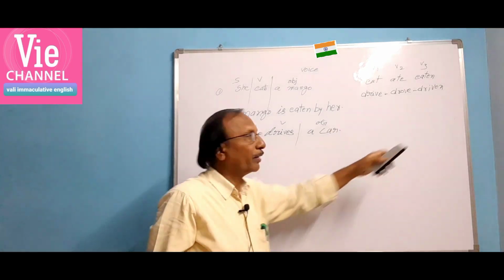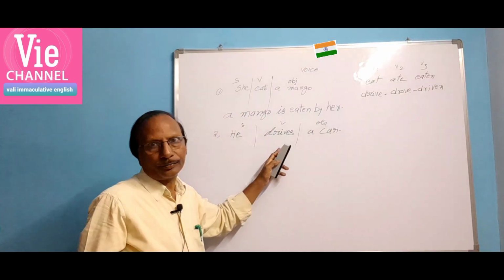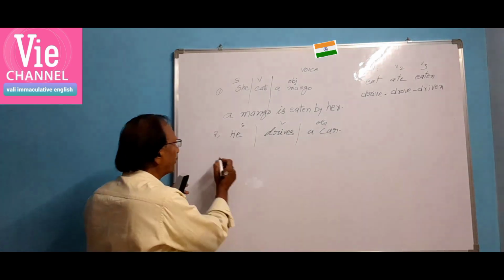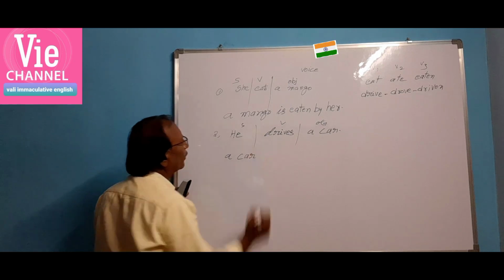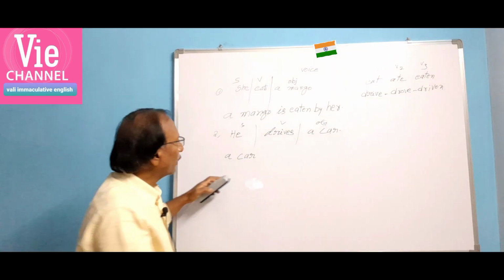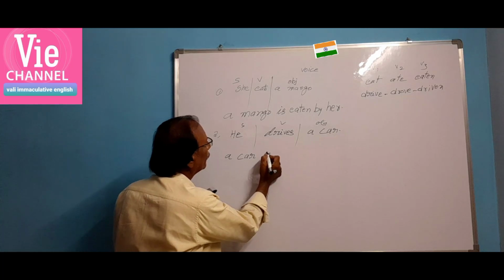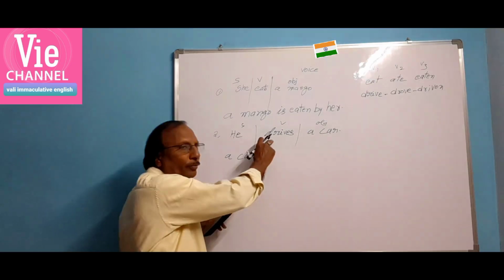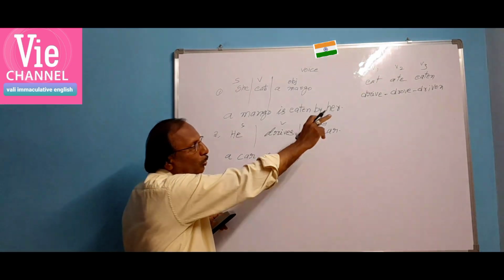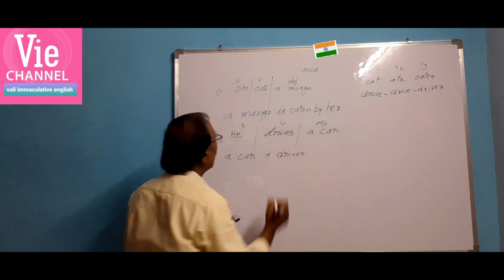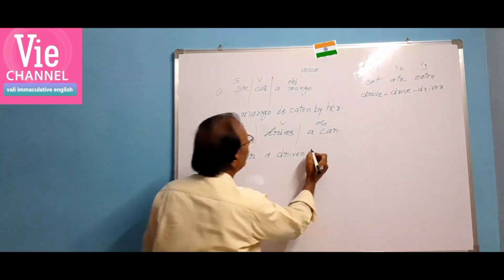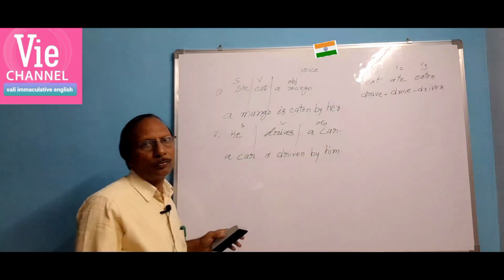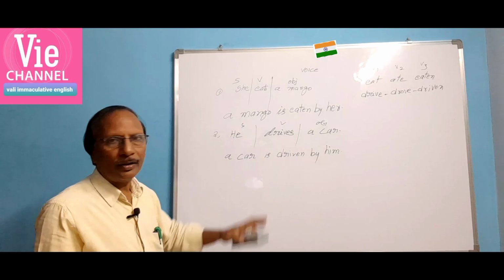Drive, drove, driven. Here, he drives a car. He is the subject, drives the verb, a car the object. When the object is changed to the subject form, as it is third person singular, "is" must come, and then V3 must come in the passive form. What is the V3 of drive? Drive, drove, driven. Is driven. A car is driven by. He will be changed to him, the object form. This is the passive form. So, a car is driven by him.